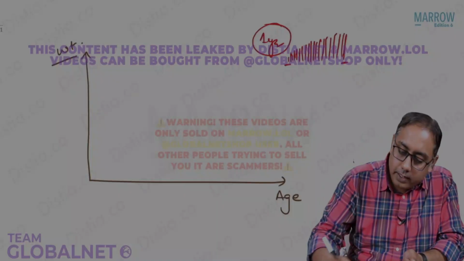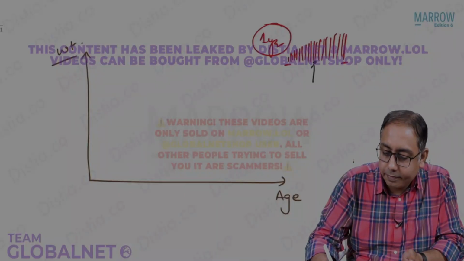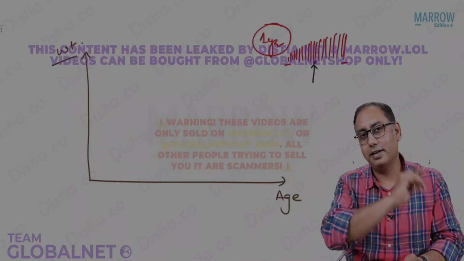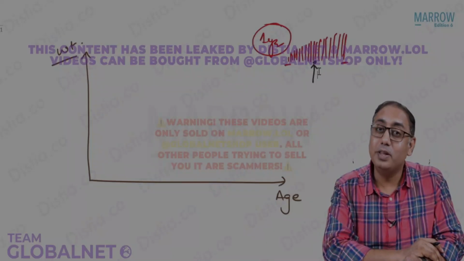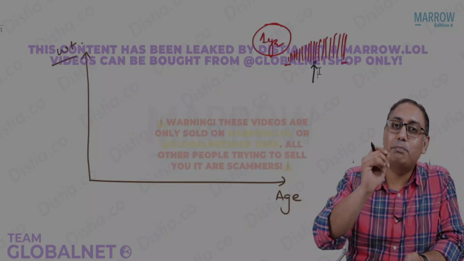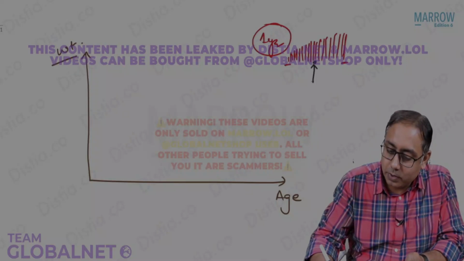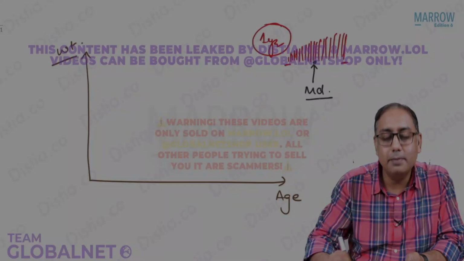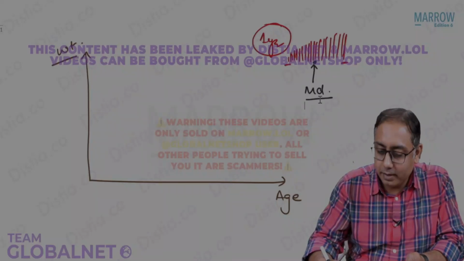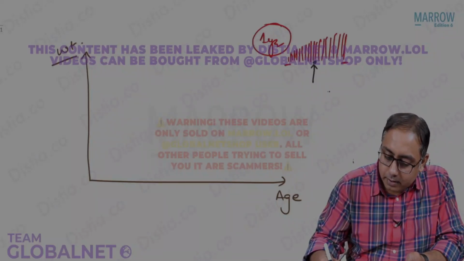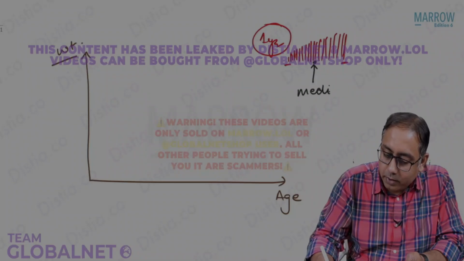Now if I take the centermost child, what will that child be? Will that child be the 50th percentile? Because the center child is the median. That will be the median of the total weight.